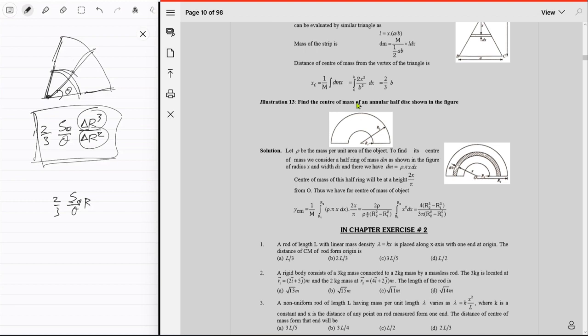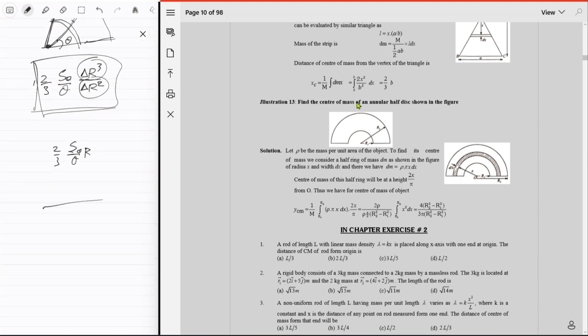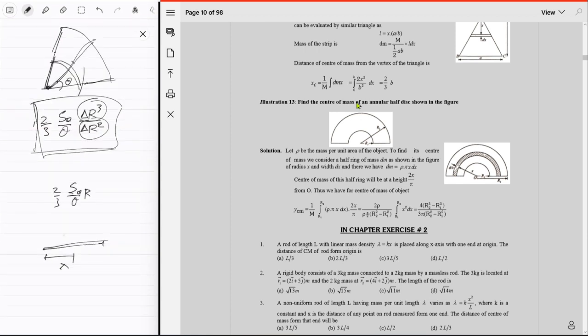The mass of this ring was 2 pi r theta r times dr times rho. You get the thing, right? So as theta approaches 0, this actually represents a stick with varying linear density. The linear density varies as a linear function of this distance x. That's what it represents. Nice, right?